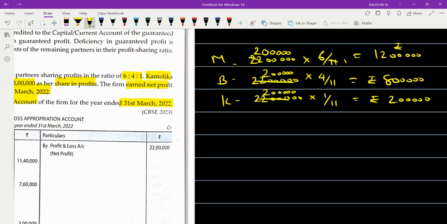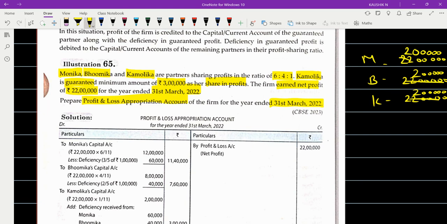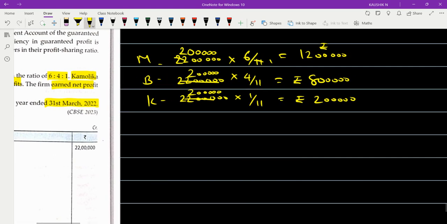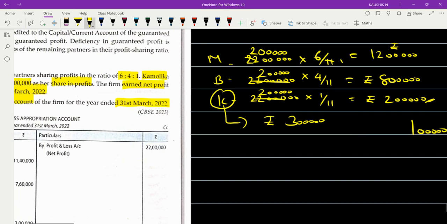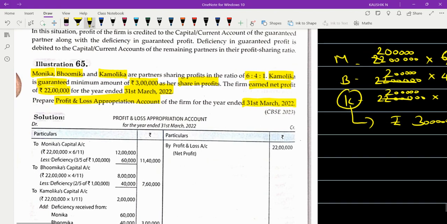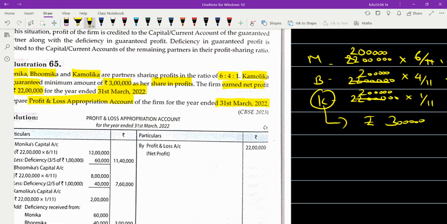Right? Now you know very well who has been given the guarantee. Kamolika has been given the guarantee. How much guarantee have you given her? 3 lakhs. But how much is she getting? 2 lakhs. The shortage is 1 lakh. Now who will bear this shortage? Have they given any ratio, or have they told you who is going to bear the deficiency? Is there anything given in the question?